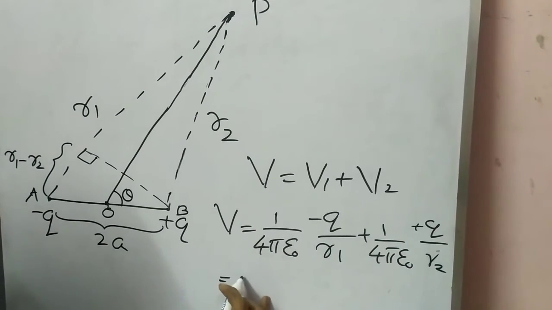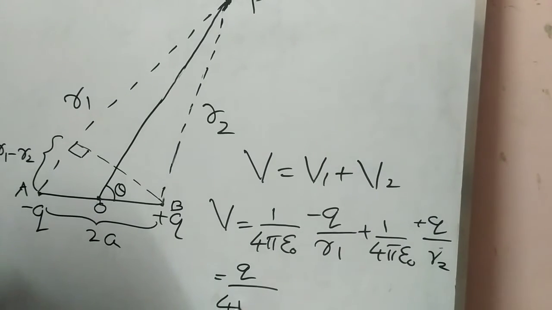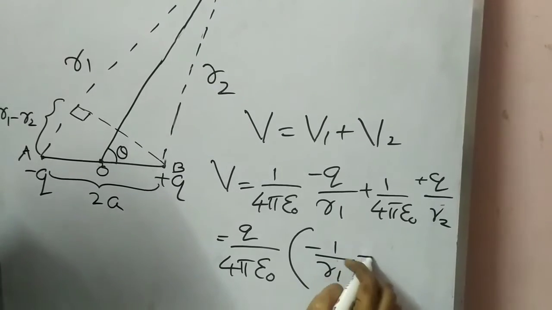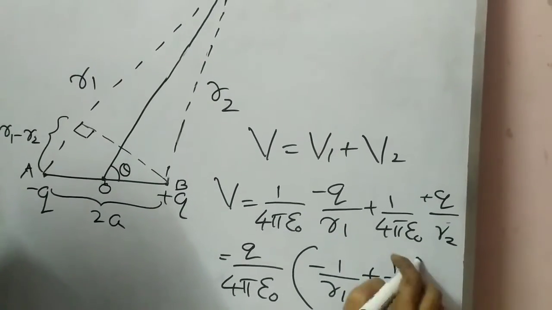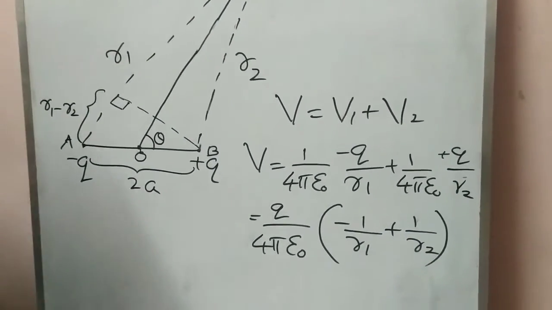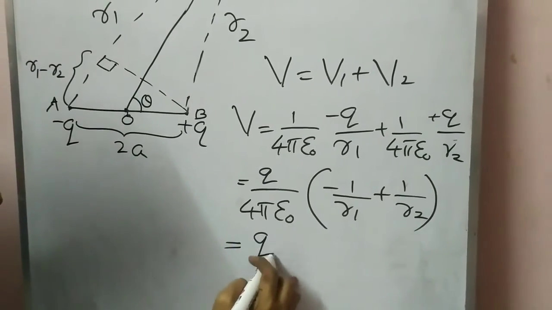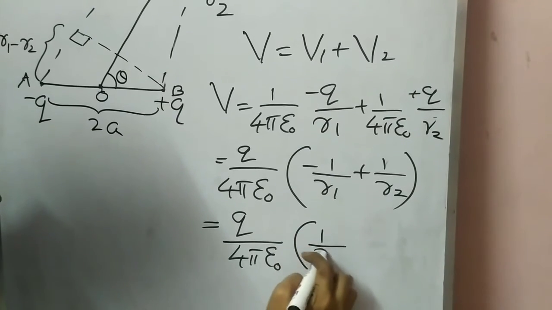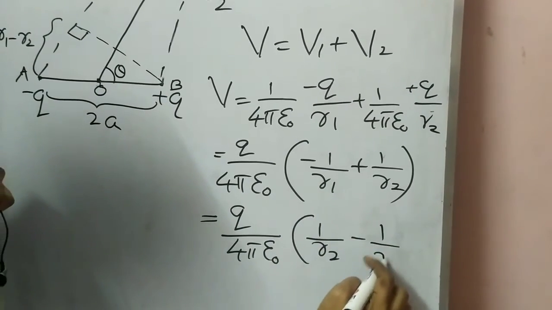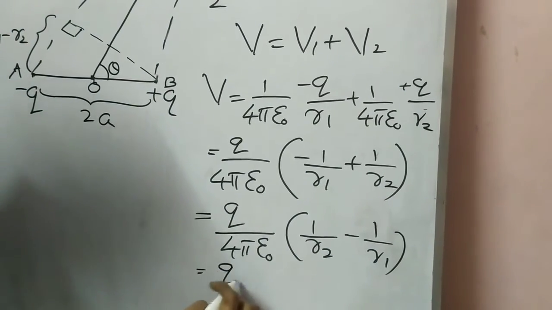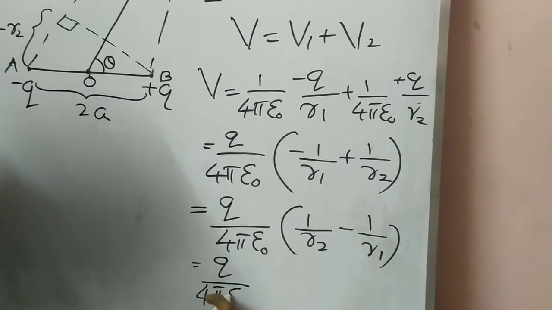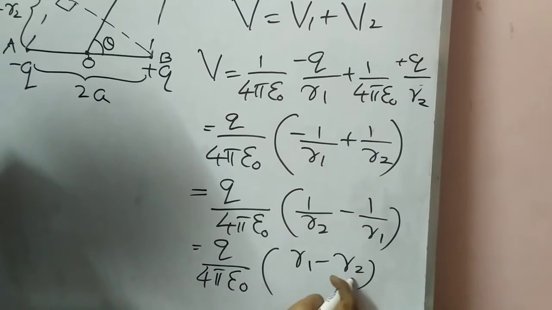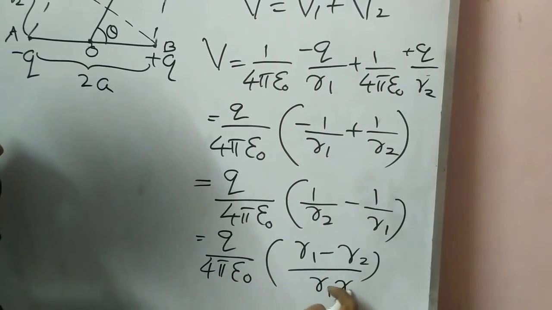How can we write this? q by 4 pi epsilon naught, minus 1 by R1 plus 1 by R2, that is q by 4 pi epsilon naught, 1 by R2 minus 1 by R1, equal to q by 4 pi epsilon naught, R1 minus R2 upon R1 R2.